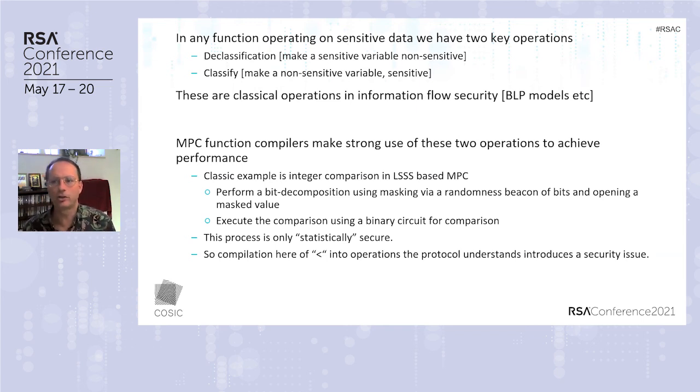A classic example is integer comparison in LSS-based MPC. We perform bit decompositions using Beaver triples bit production, using this randomness beacon, and then we open, or declassify, a masked value, and then we execute the comparison. This is much, much more efficient, but it makes our MPC protocol become statistically secure. The reason it's statistically secure is not because the protocol is statistically secure, but because the compilation process is statistically secure. So this is our first example of where compilation introduces statistical security, or introduces a security concern.